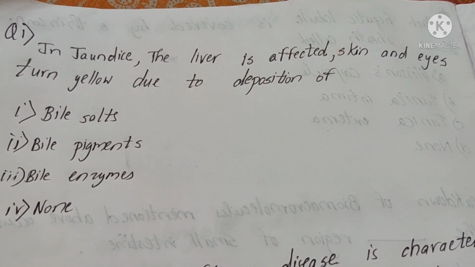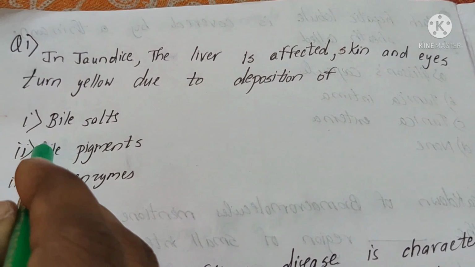See guys, let us talk about the questions of the digestive system. The first question: in jaundice, we know that the liver is affected, skin is affected, and eyes are affected. These all of them turn yellow because of what? Option A, bile salts. Option B, bile pigments. Option C, bile enzymes. Option D, none. Pause the video and try the question. And hence the answer is bile pigments.